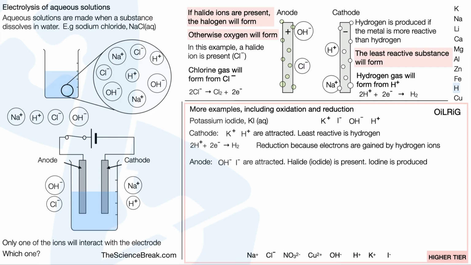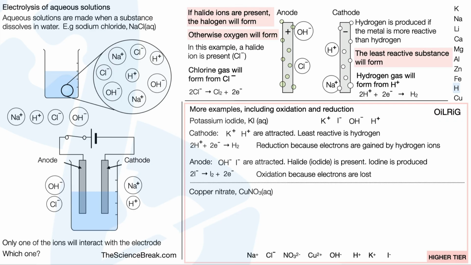At the anode, we have hydroxide ions and iodide ions which are attracted. The halide ion, which is iodide from group 7, is present, so iodine is going to be produced. 2I⁻ gives us I2 plus 2e⁻. This is oxidation because electrons are lost from iodide ions.